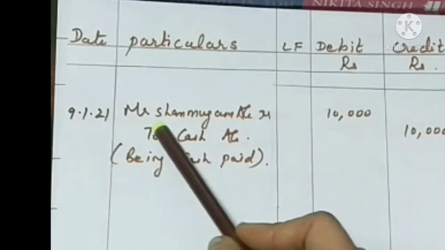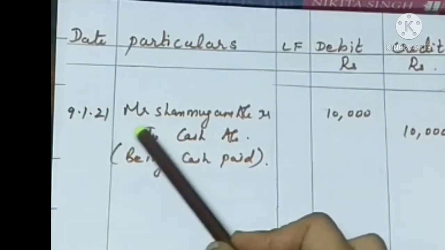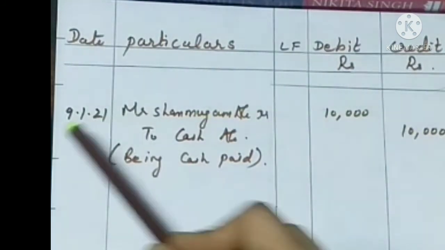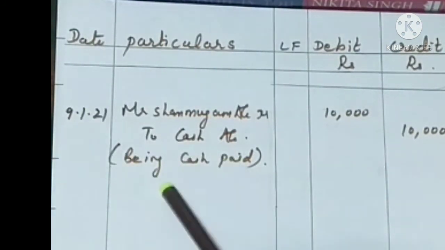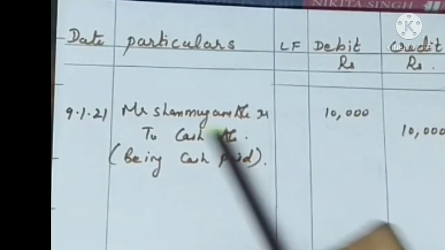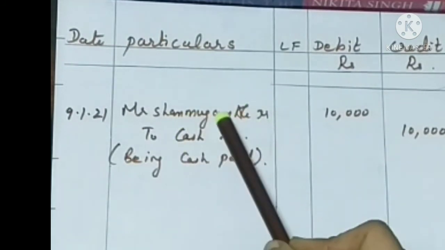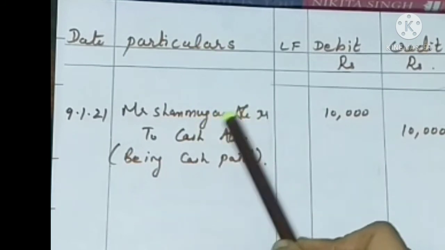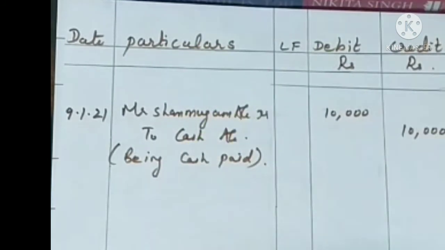This is how you have to pass the journal entries. So Shanmugam is debited and cash is credited.